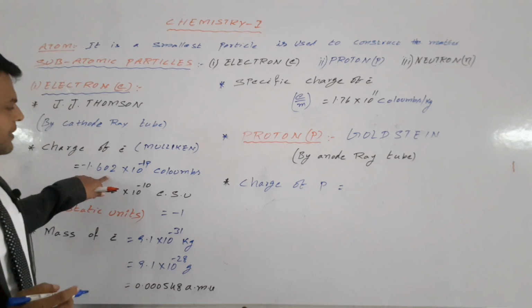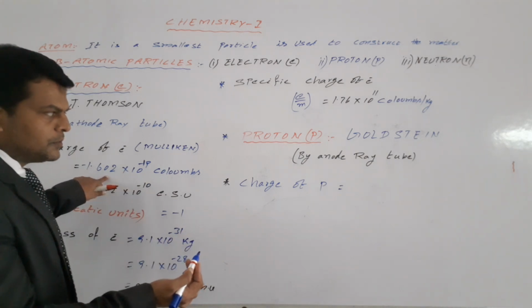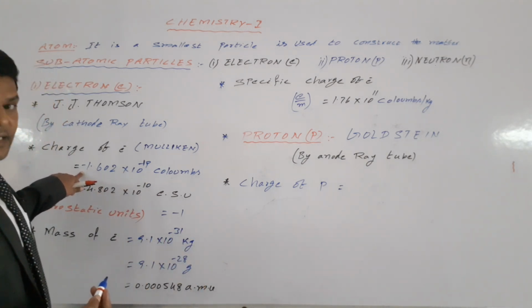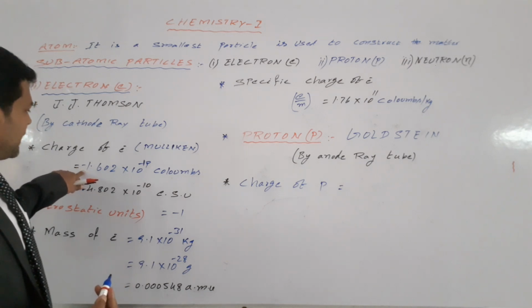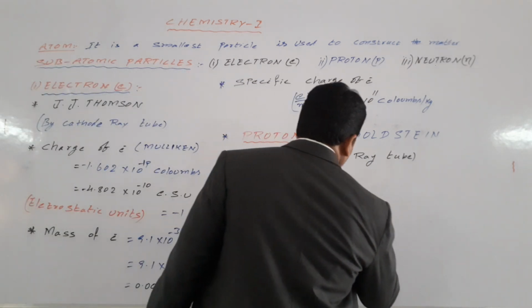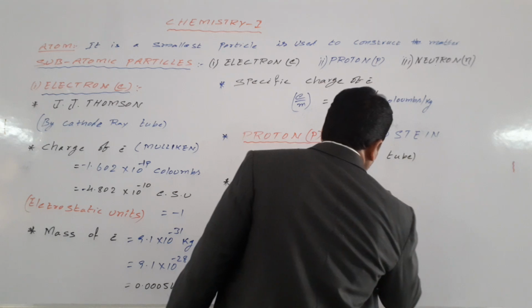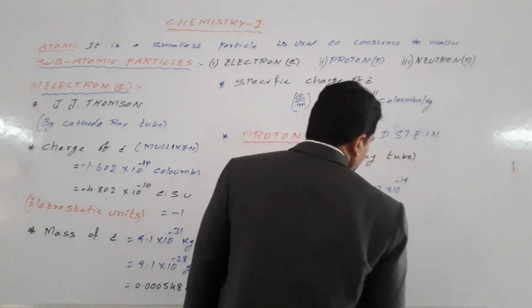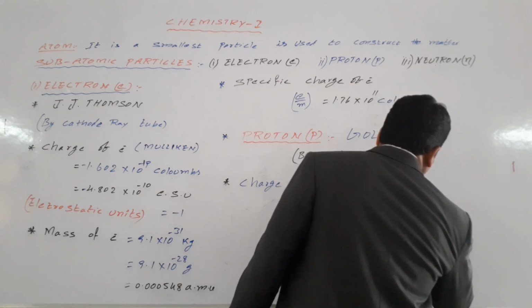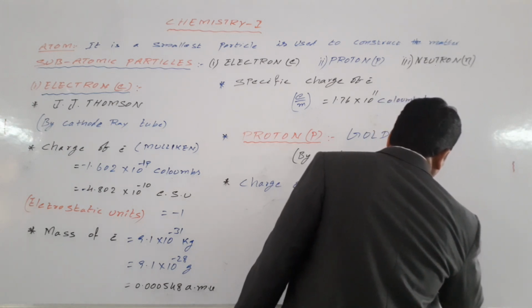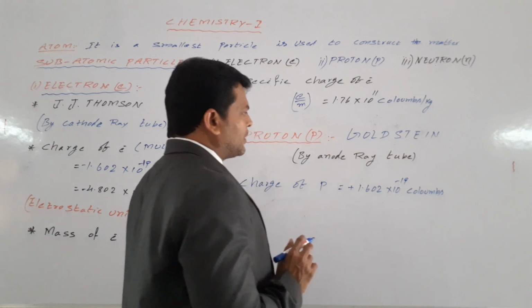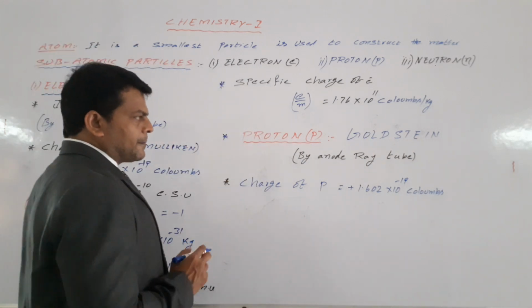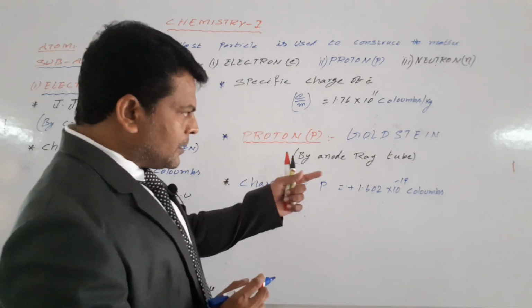What is the charge of electron? It is opposite to proton. So here we have to take opposite signs. It is a minus, now we have to take a plus, means plus 1.602 into 10 power minus 19 coulombs. This is the charge of the proton.